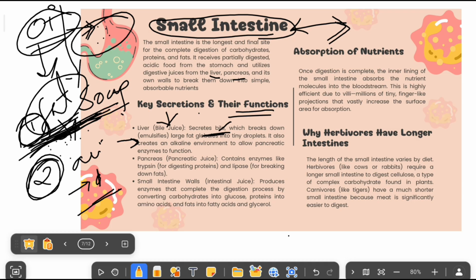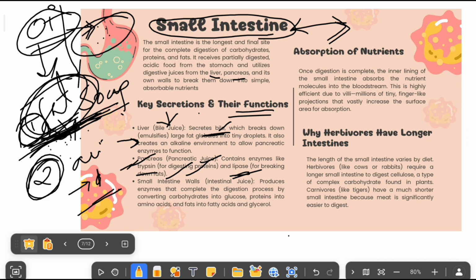Now next we have the pancreas. The pancreas will produce pancreatic juice. It contains two enzymes: one is trypsin, another one is lipase. This trypsin will break down the protein and lipase will break down the fat molecule. Already fat is converted into simple molecules. That simple fat molecule is digested with the help of lipase. So that's the function of the pancreas.